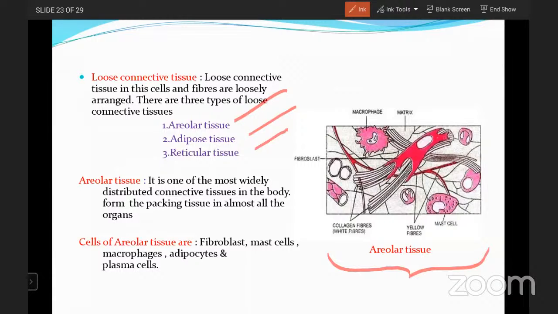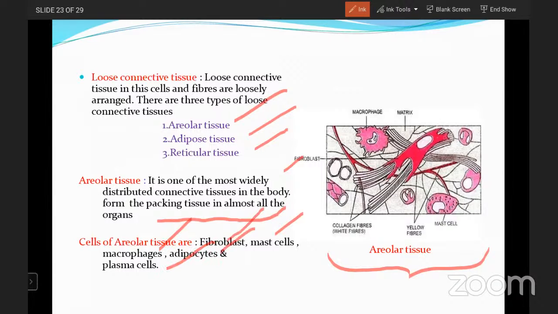It is one of the most widely distributed connective tissues in the body, forming the packing tissue in almost all the organs. It is like a packing tissue which links with all the organs in the body. The cells of the areolar tissue are fibroblasts, mast cells, macrophages, adipocytes, and plasma cells.